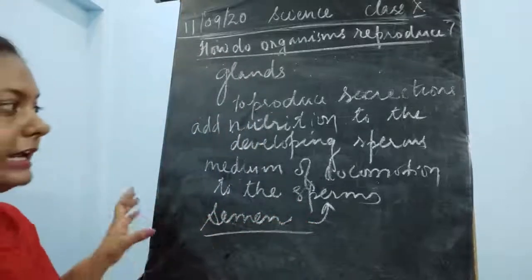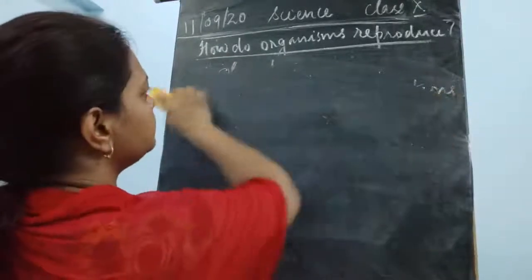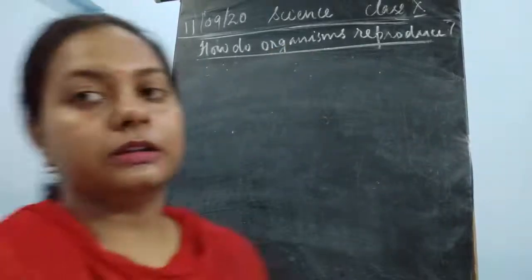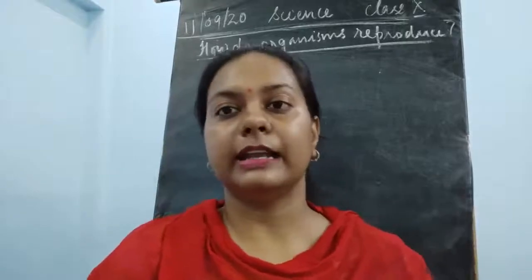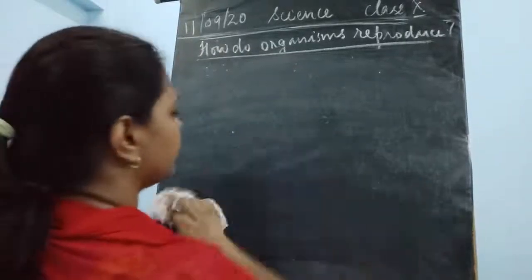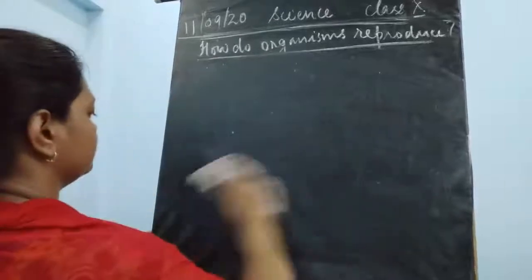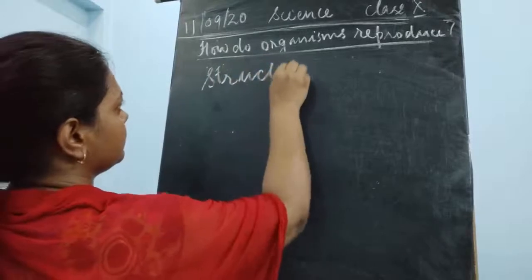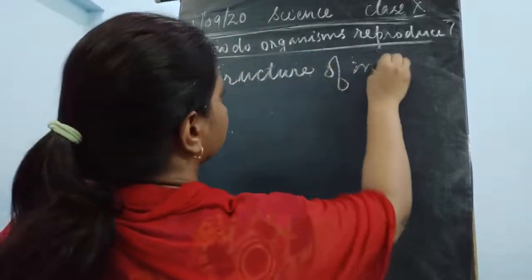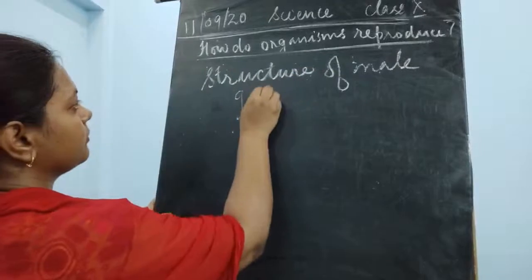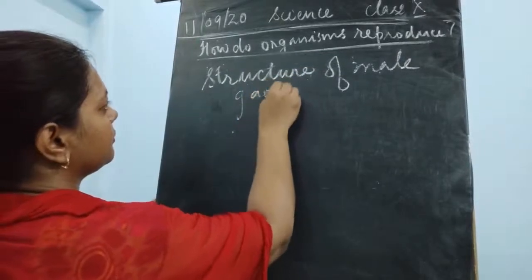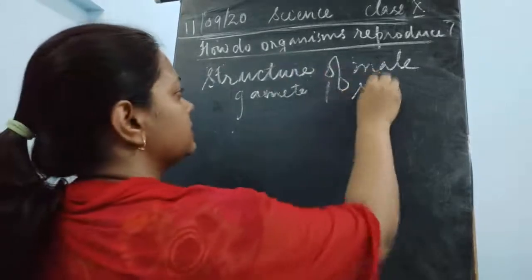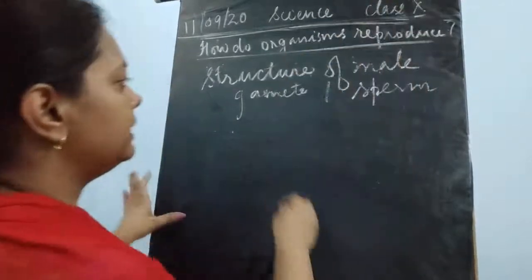Now here only I'll tell you about the structure. This was about the male reproductive structure. Now I'll talk about the structure of the male gamete. What is the structure of the male gamete? Here it is also known as sperm. It contains